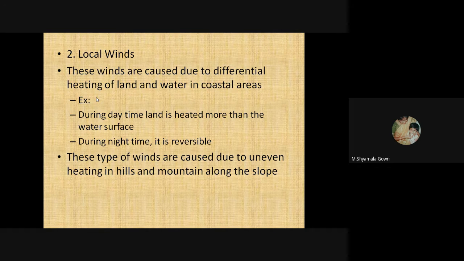For example, during daytime, the land is heated more than the water surface. During nighttime, it is reversed. These types of winds are caused due to uneven heating in hills and mountains along the slope.